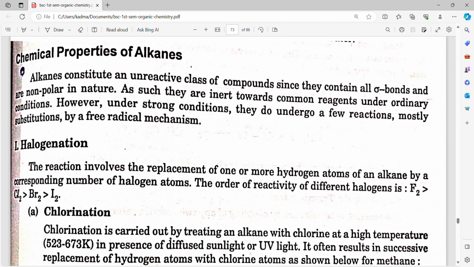Chemical properties of alkanes. Alkanes constitute an unreactive class of compounds since they all contain sigma bonds and are non-polar in nature. As such, they are inert towards common reagents under ordinary conditions. However, under strong conditions, they do undergo a few reactions, mostly substitution by a free radical mechanism.